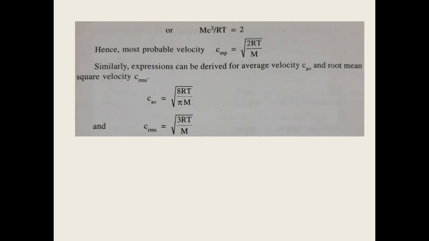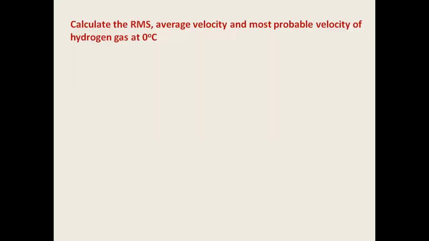Right. So once we have results in our hand, what would we do next? We'll try to solve some numerical problems using these results. So let us solve a couple of problems. You can get questions like this: Calculate the root mean square velocity, average velocity, and most probable velocity of hydrogen gas at 0 degrees Celsius.